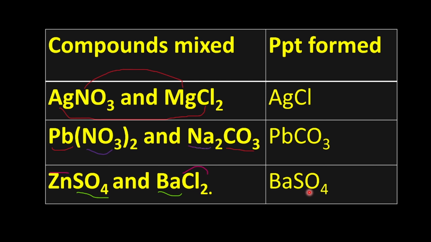But when we pick Ba and SO4, now let's go back to the rule. If you could remember, we have PCCS. We also have all sulfates are soluble. This is part of the first one. It is not part of the PCCS.